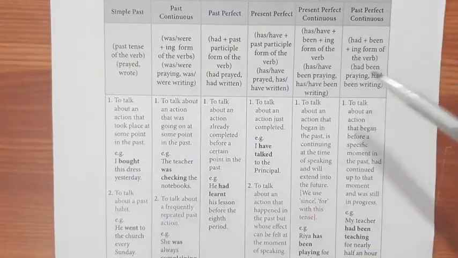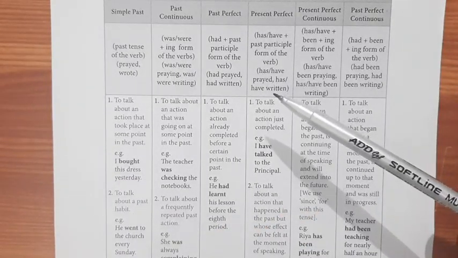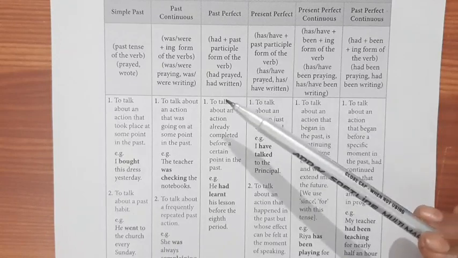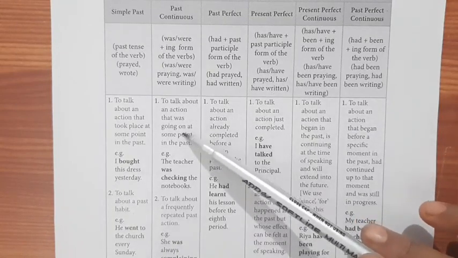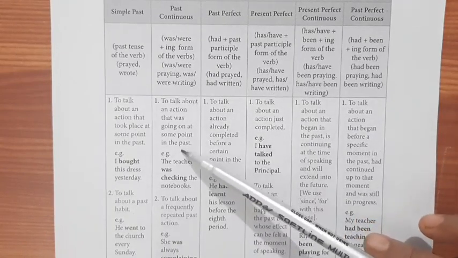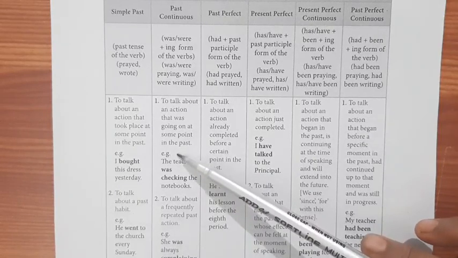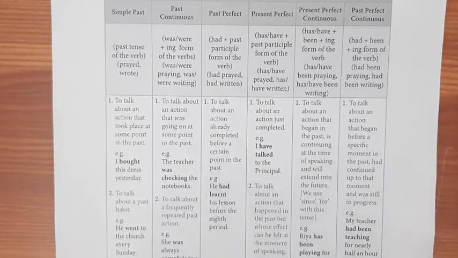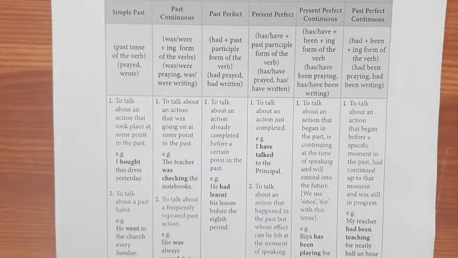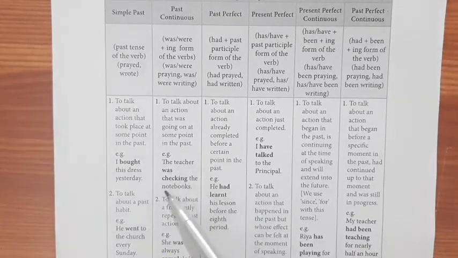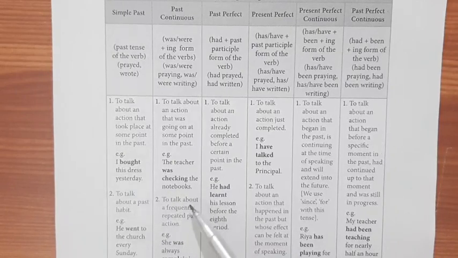Past continuous: was, were plus verb ing. To talk about an action that was going on at some point in the past. Ing refers to the going on action, but here it was going on in the past. The teacher was checking the notebooks, but now he is not.